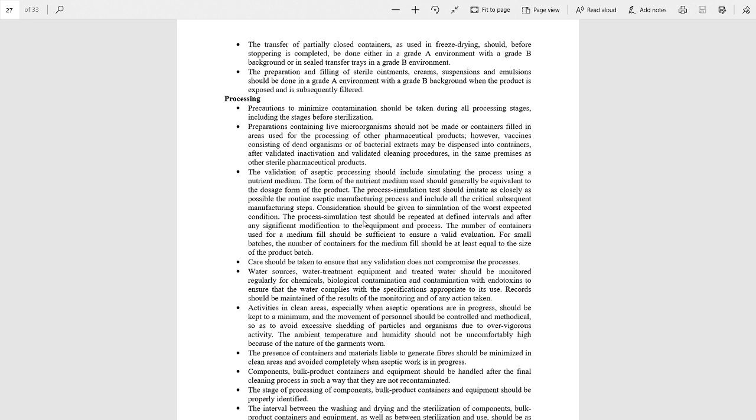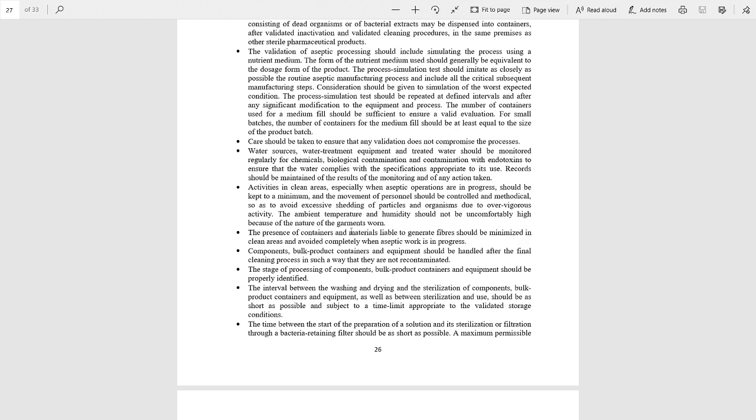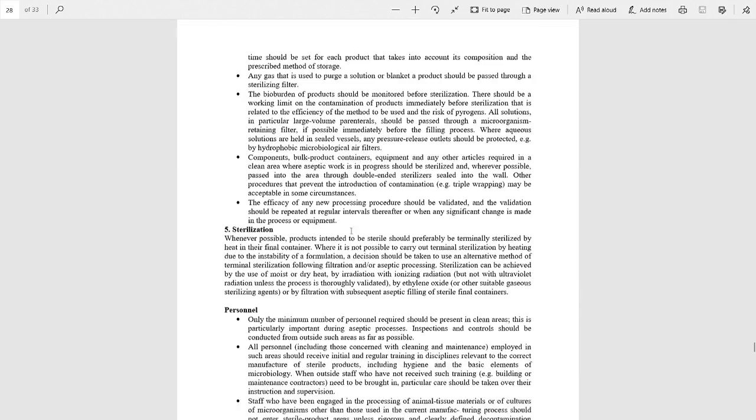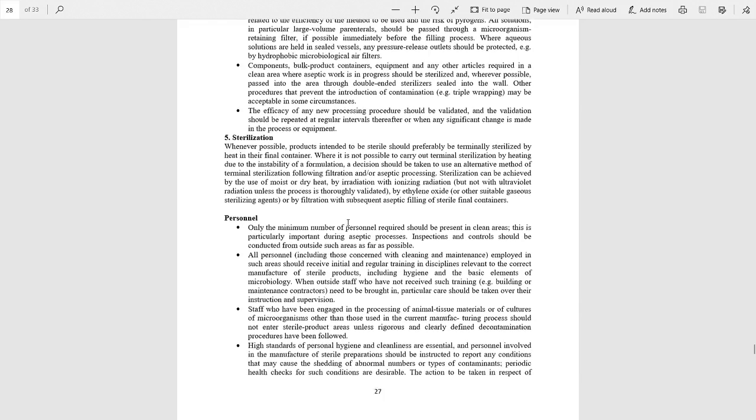And the last important point is that we should maintain the time gap between different processes. For example, there should be a definite time interval between the washing, the drying and the sterilization, and also between the sterilization and use, processes should be as short as possible. The gap should be short, the time interval should be short. The efficacy of any new processing procedure should be validated.